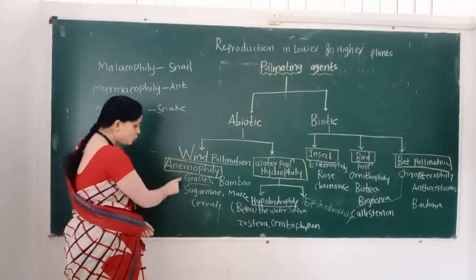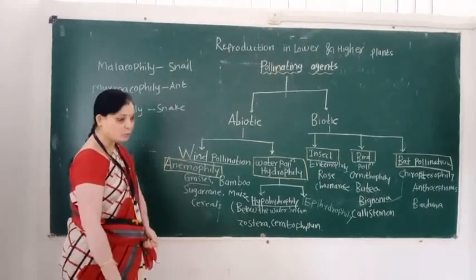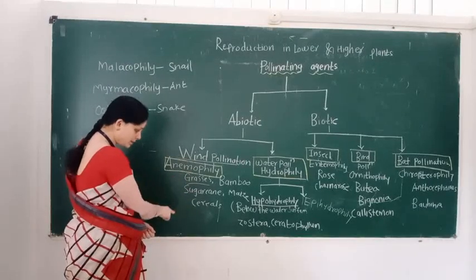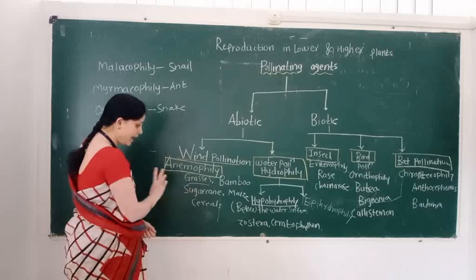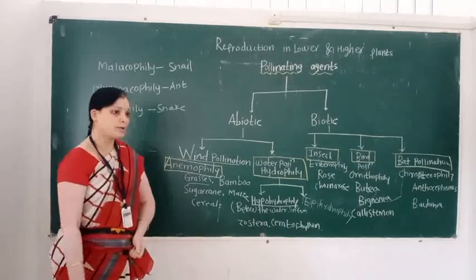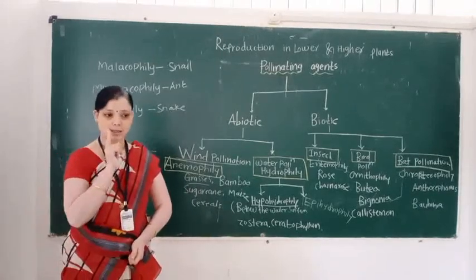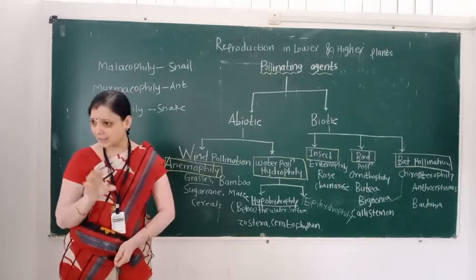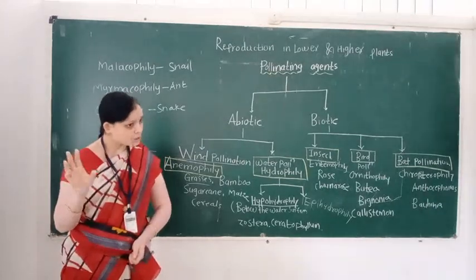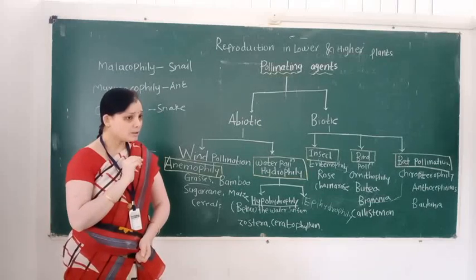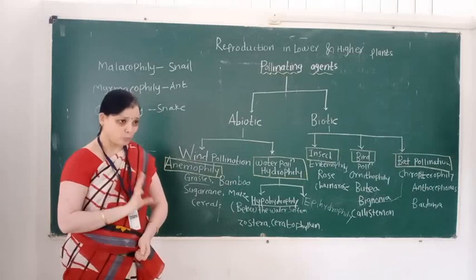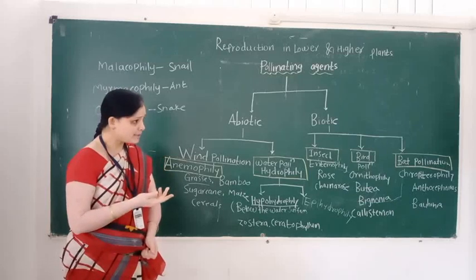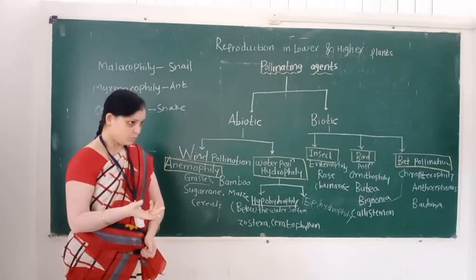It is also called an anemophile. Examples: grasses, bamboo, sugarcane, maize, and cereals. Floral adaptive characters: flowers are small and inconspicuous. Flowers are not attractive, not showy, not colorful. And in the flower, nectary glands are absent. When nectary glands are absent, nectar is not produced.